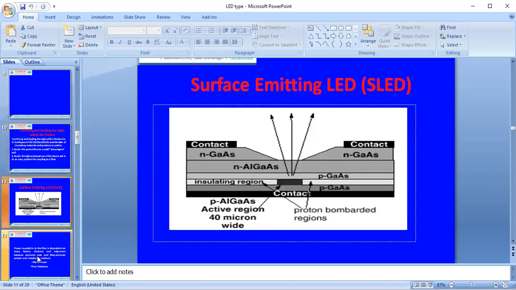The first one is the surface emitting LED. Now you can see layer by layer how the surface emitting LED is constructed. At the end, we will take the contacts. These are the ohmic contacts. Those ohmic contacts will also be connected.